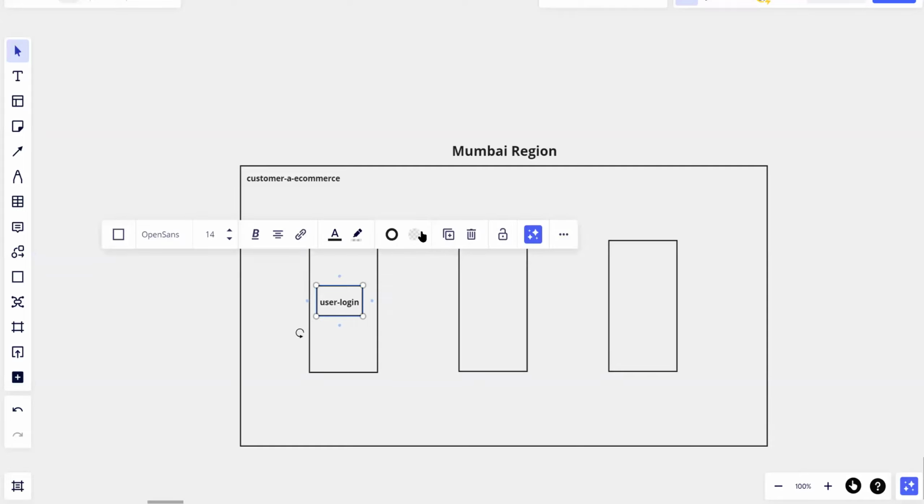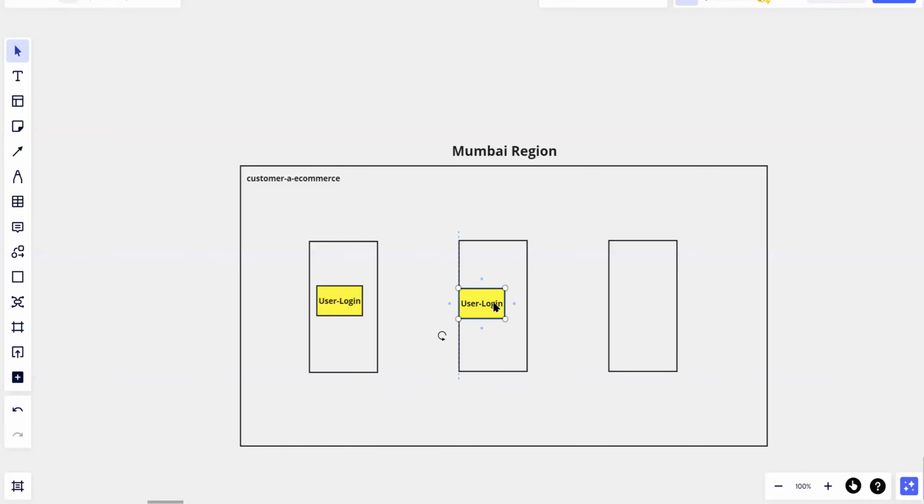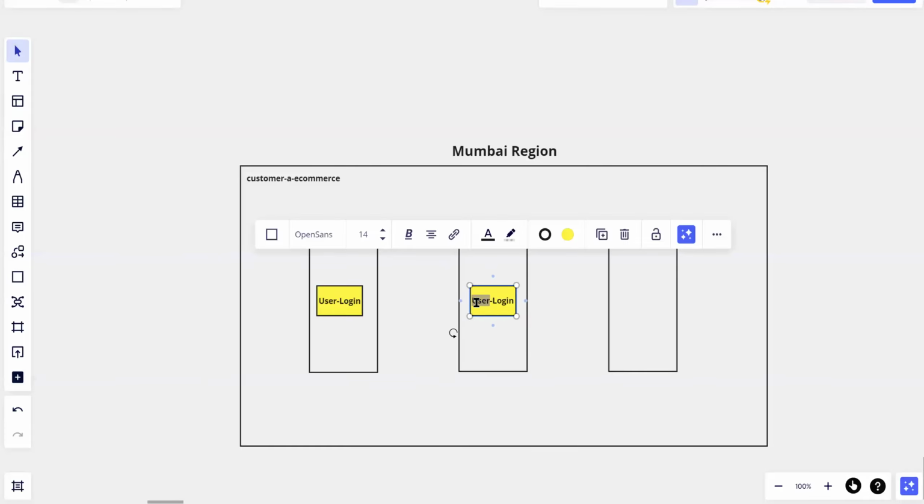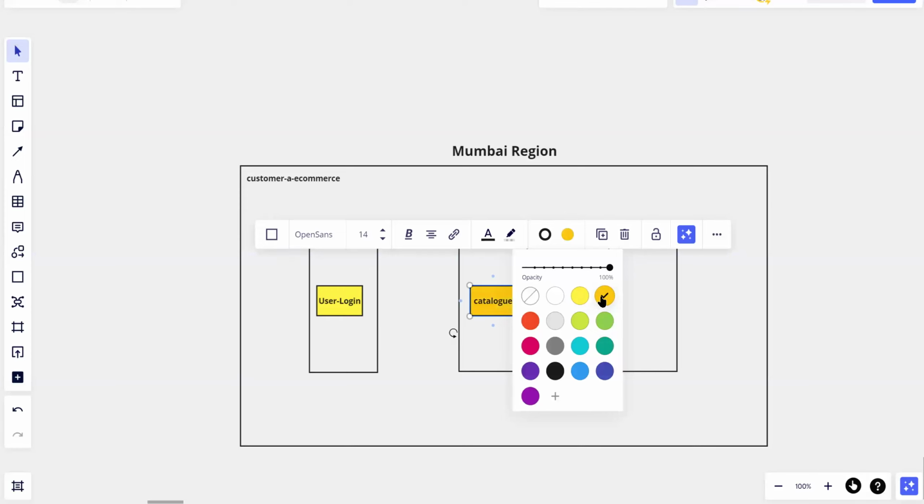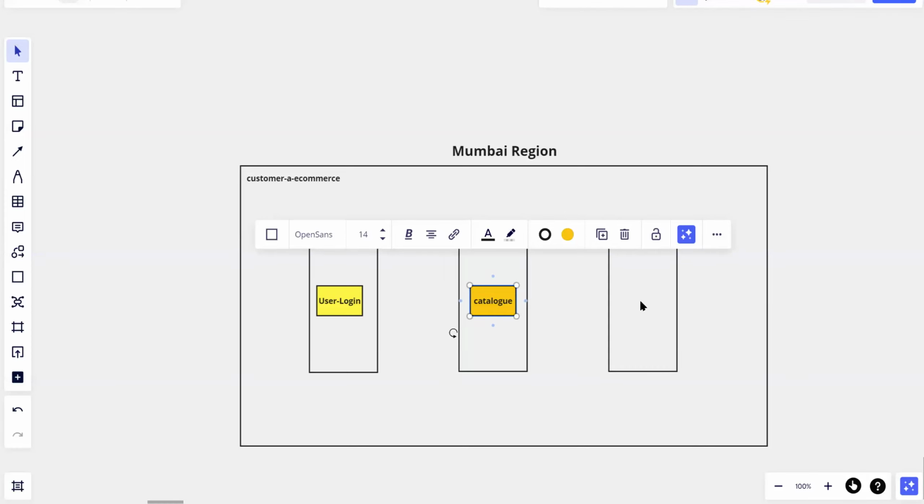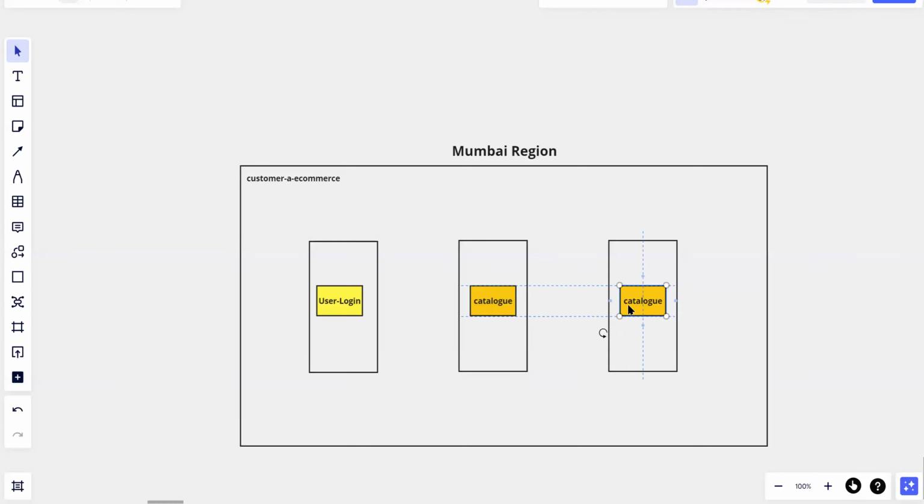Let's try to use some nice colors. So on this particular server, we are running an application called user login, and the catalog is an application that is running on this particular server, and on the other server your payment application is running.